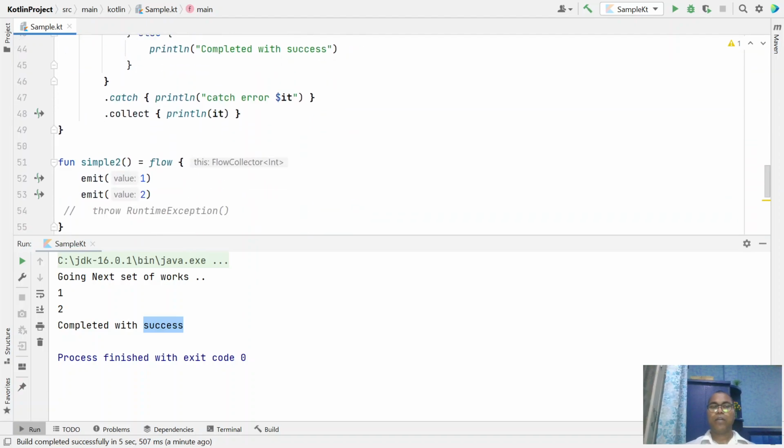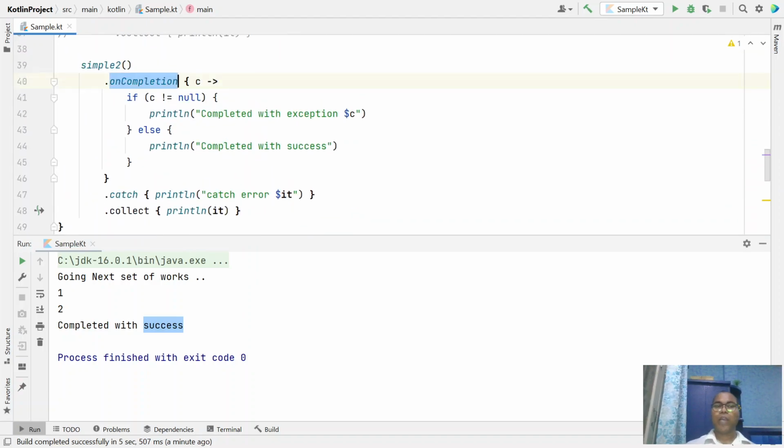But in Kotlin, in onCompletion, we have a handler, a Throwable object. If something is thrown, then we have that handler available in the catch block, and the same handler is available in the onCompletion block. So whatever exceptions you are catching, those exceptions are already available in your onCompletion as well.